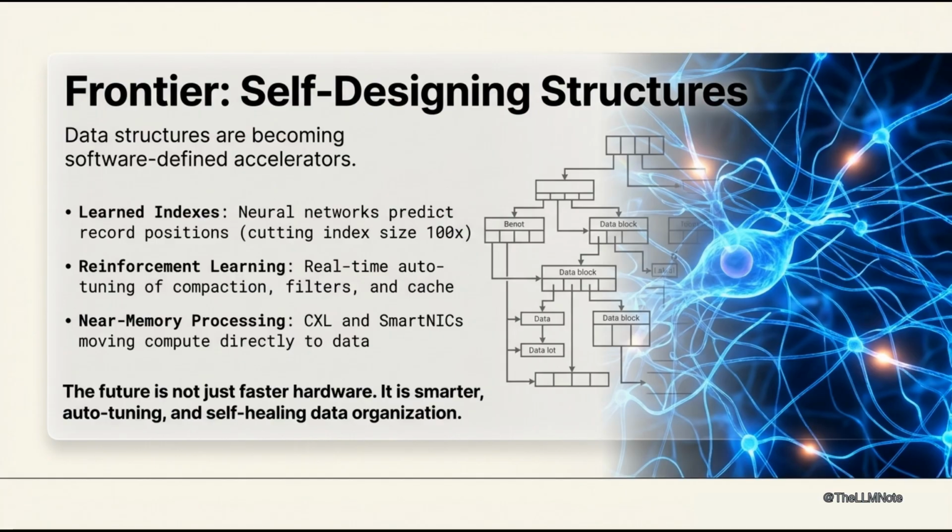The line between database, storage engine, and application logic dissolves. Structures adapt to workload without human intervention. Data structures are becoming software-defined accelerators. The future is not faster hardware, but smarter data organization. Data structures will auto-tune, auto-scale, and auto-heal.